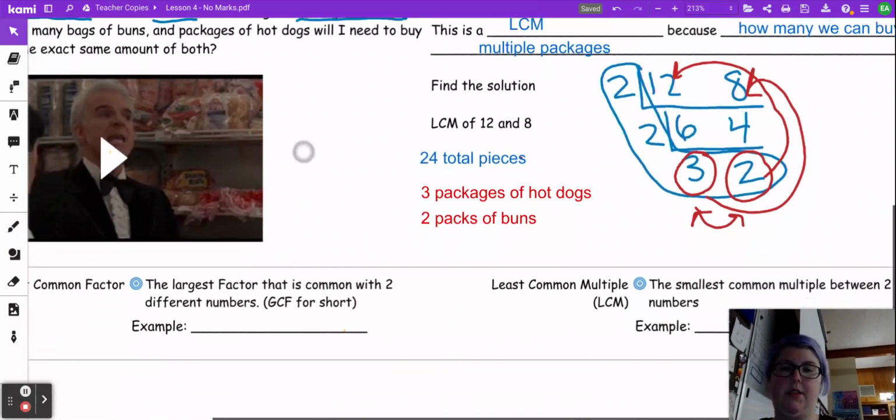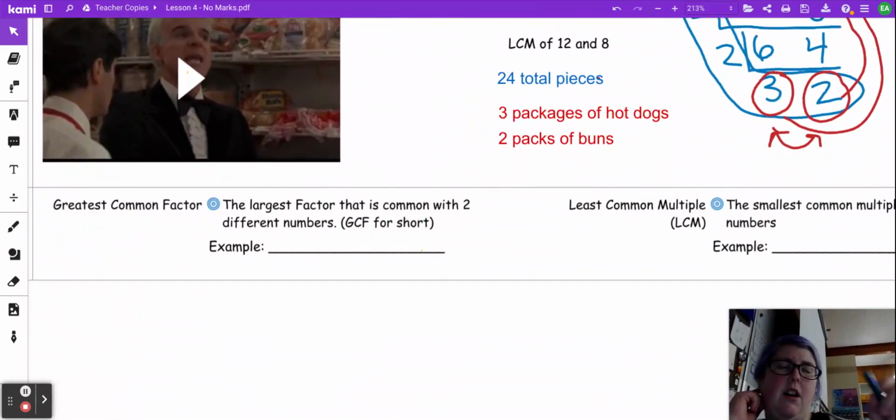All right, folks. All that's left are your definitions. It is your job to fill in an example that makes sense to you. Could be your own example, could be from the video.